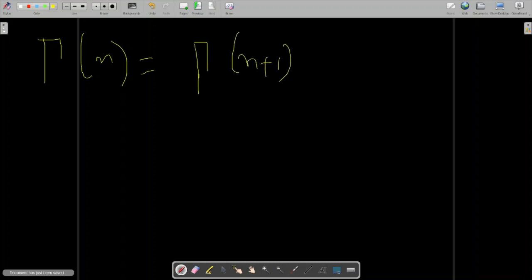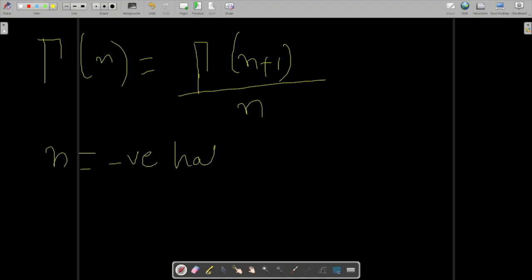Now gamma n, this is one of the formulas for negative fractions. Just note this formula: gamma n equals gamma n plus 1 by n. And when does this formula hold? It holds when n is a negative half integer.